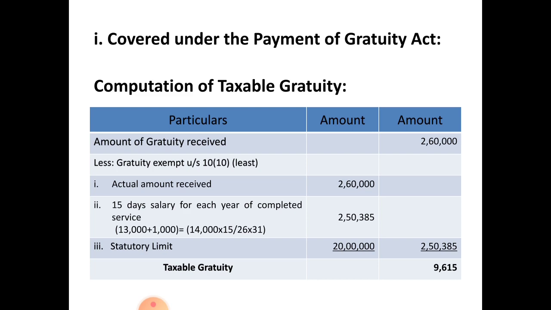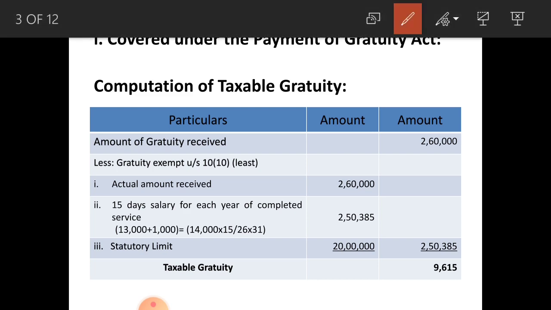See this problem now. Amount of gratuity received as stated in the problem amounts to rupees 2,60,000. You have to deduct least of the following gratuity exempt under section 10 subsection 10. First, actual amount received, you have to write 2,60,000 directly given in the problem. Next, 15 days salary for each year of completed service. Here last month's salary you have to consider for calculation of 15 days salary.